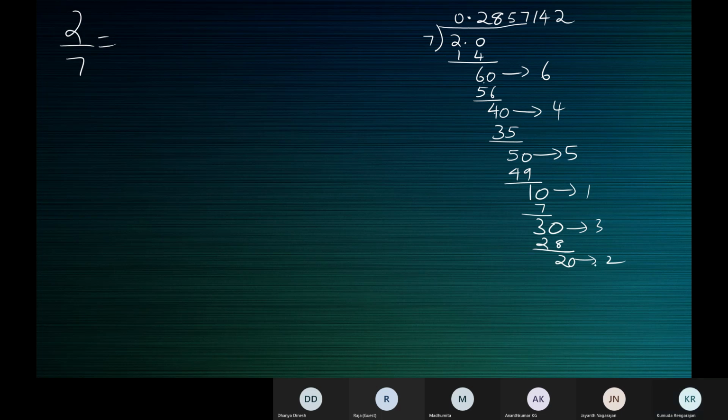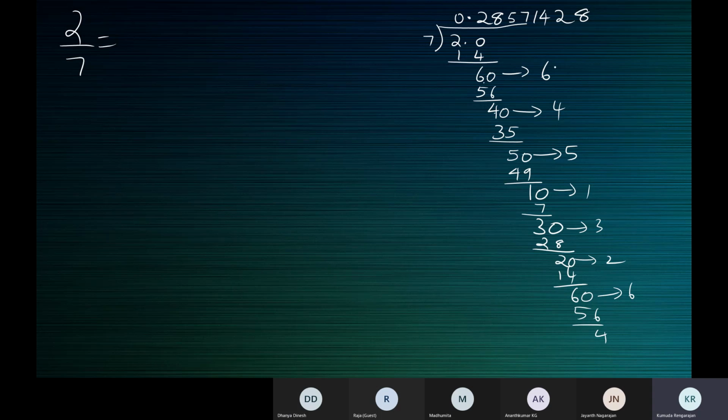2s are 14. Now see what's happening. Same story again. 7 2s are 14. What's the remainder? 6. Didn't we get remainder 6 earlier? Yes, ma'am. So now see, we add a 0. Again 8 7s are 56. What's the remainder? 4, ma'am. 4 is the remainder.